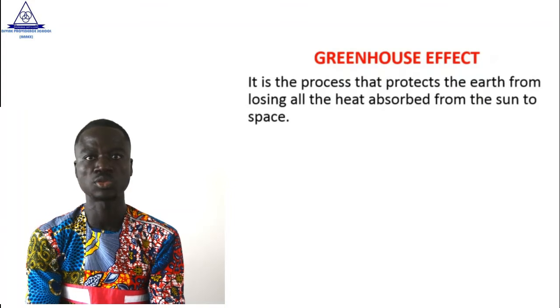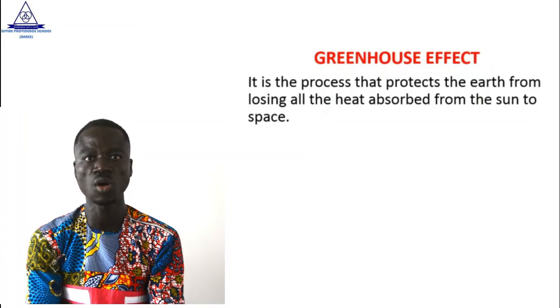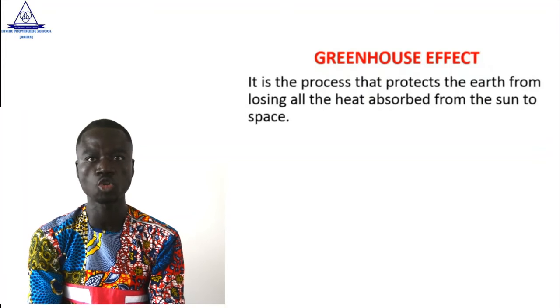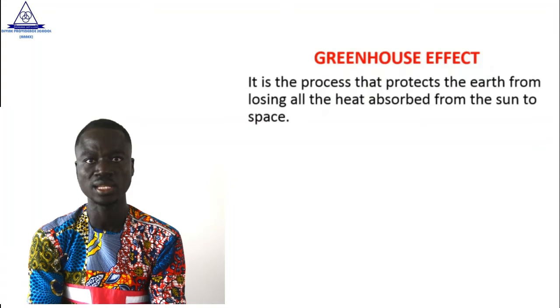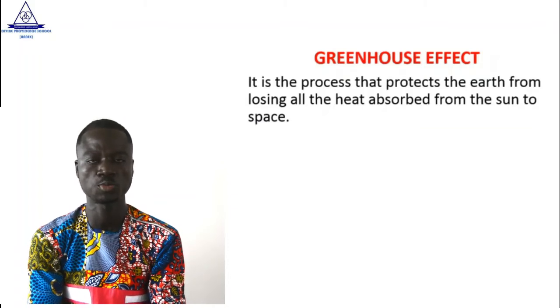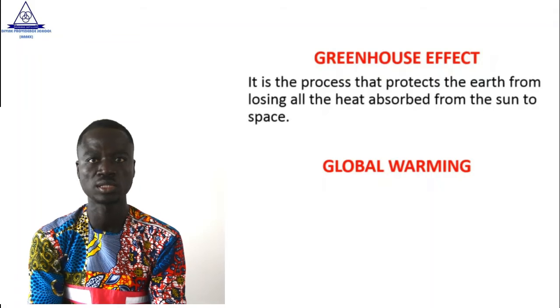It is the process that protects the earth from losing all the heat absorbed from the sun to the space. So this greenhouse effect serves as a medium through which the heat that the earth has absorbed will not be lost to the space. Good. So that is the meaning of the greenhouse effect. That is the work it does. It protects the earth from losing all the heat absorbed from the sun to the space. Good. I hope you have understood.